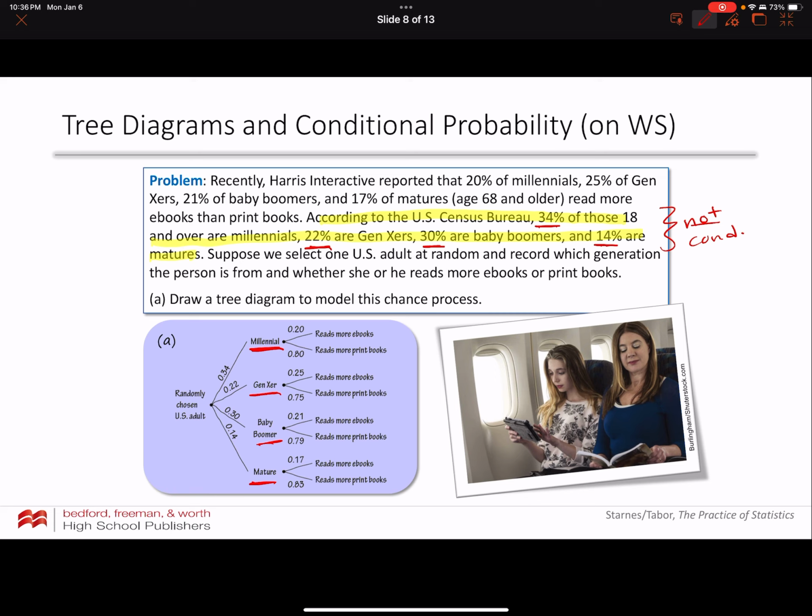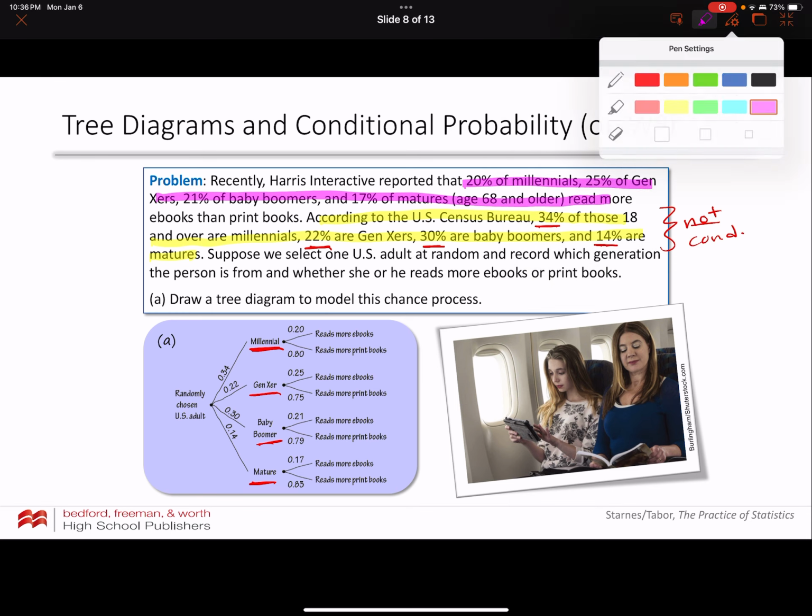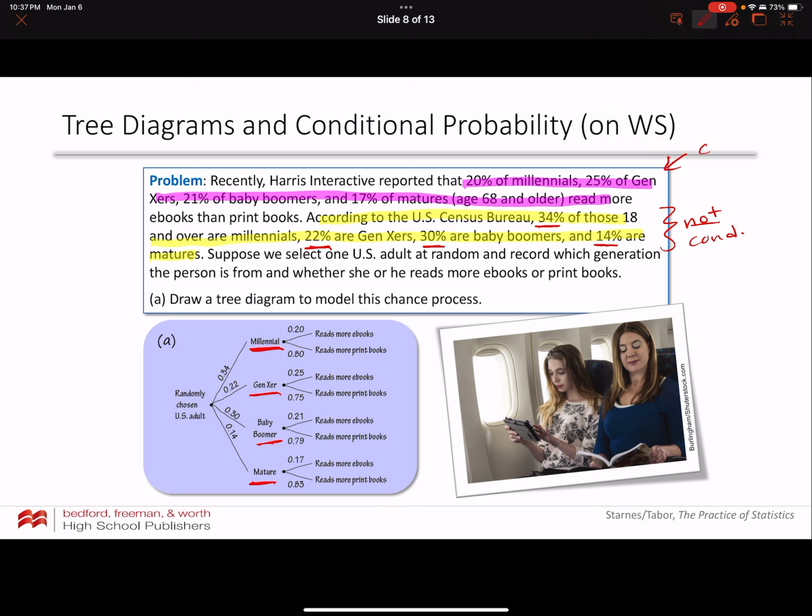But then if I go back to the beginning, it says Harrison Interactive reported that 20% of millennials read more ebooks than print books. 25% of Gen Xers read more ebooks than print books. So all of these that I'm going to highlight in pink, these are all conditioning on the generation. Okay, so those are all conditional probabilities.